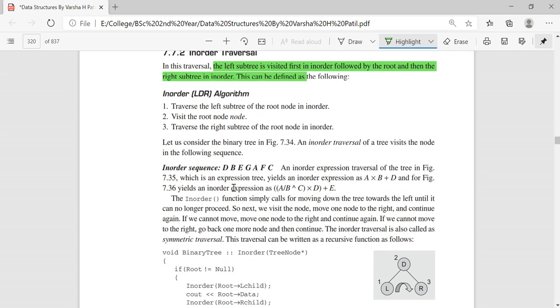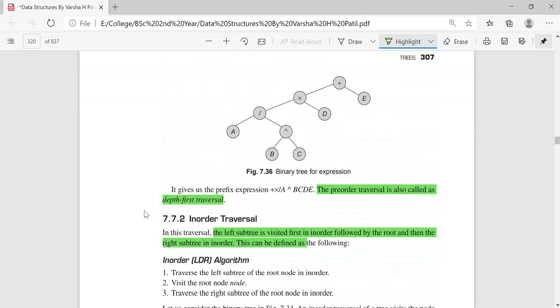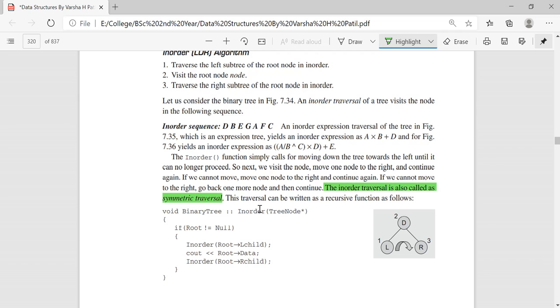The in-order function simply calls for moving down the tree towards the left until it can no longer proceed. Okay, so next visit the node, move one node to the right and continue again. The other name for in-order traversal is symmetric traversal, while pre-order traversal is called depth first traversal. So this is the pictorial or graphical representation for in-order traversal.